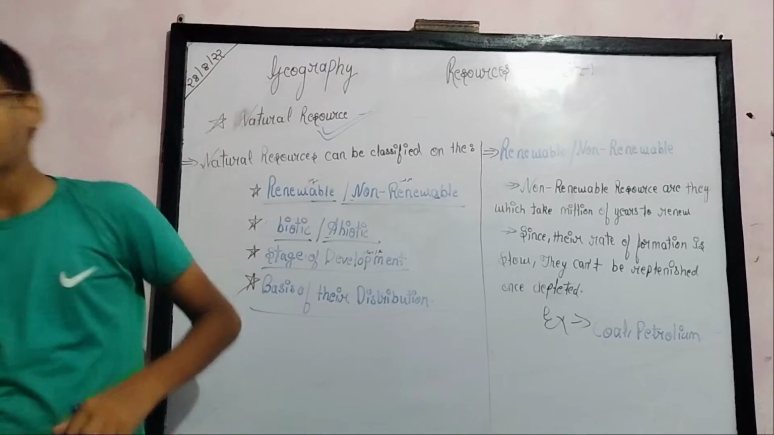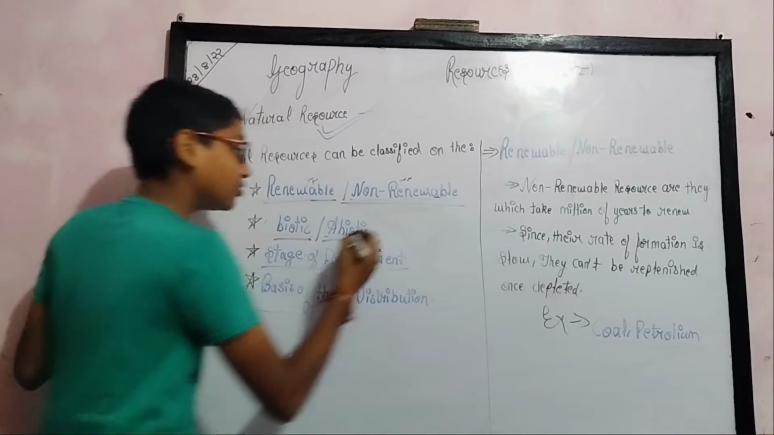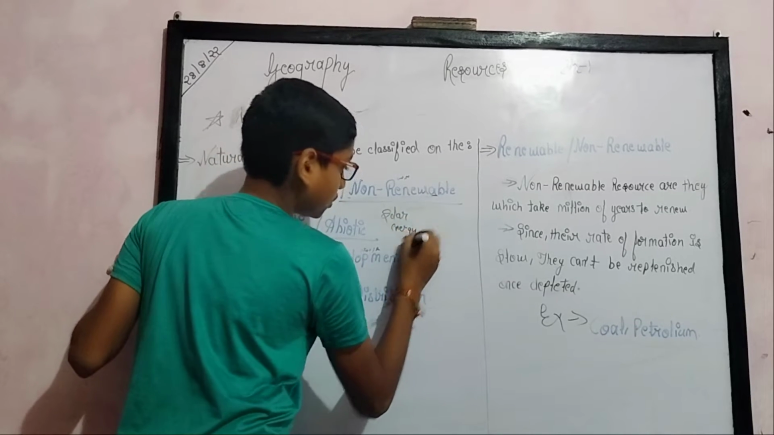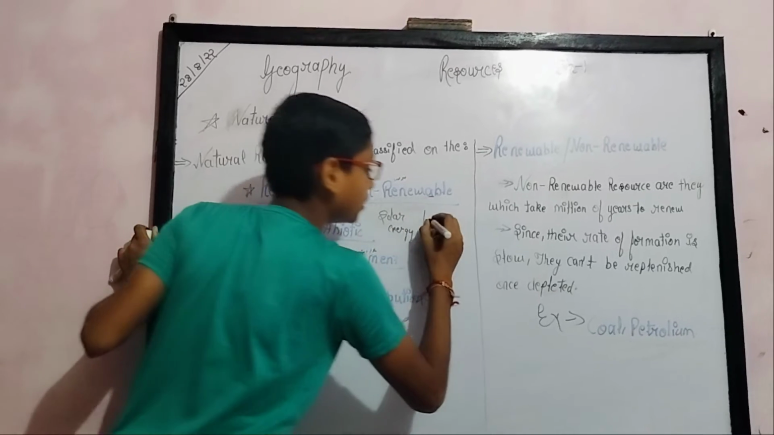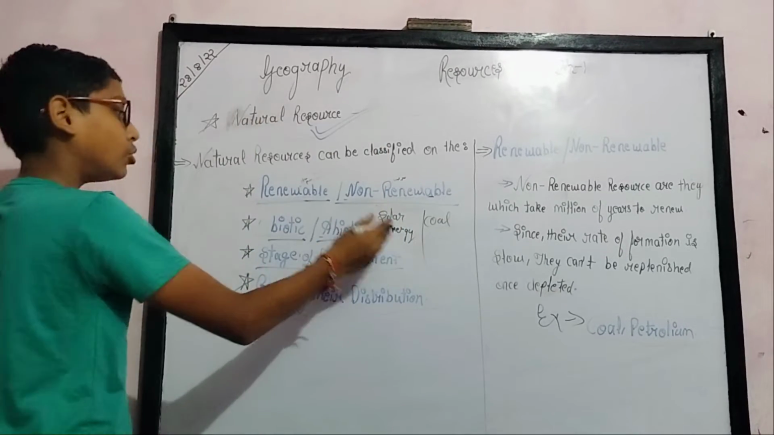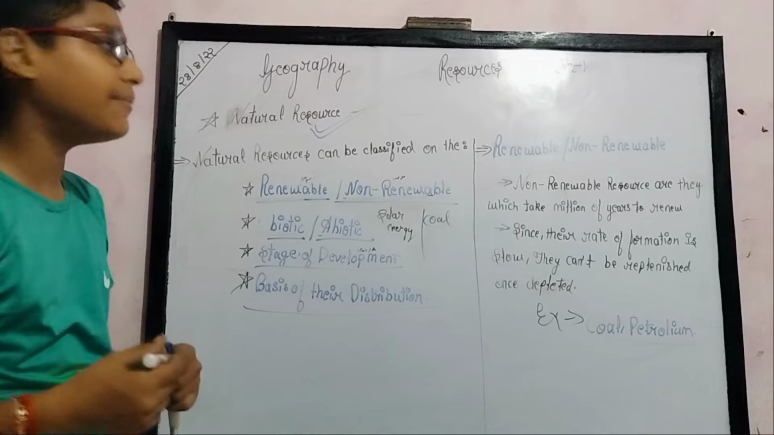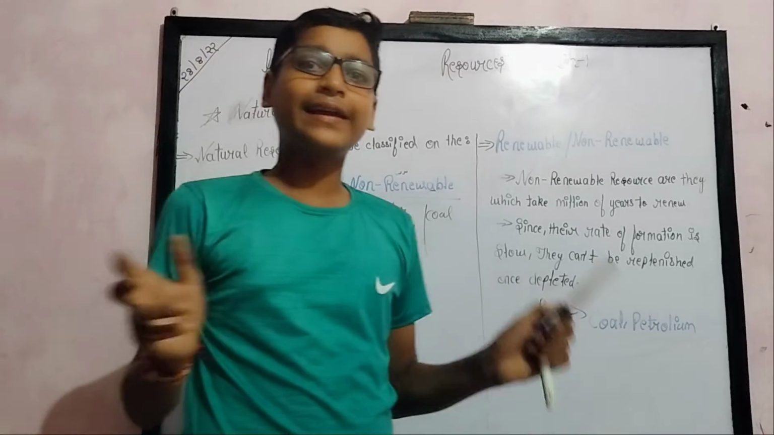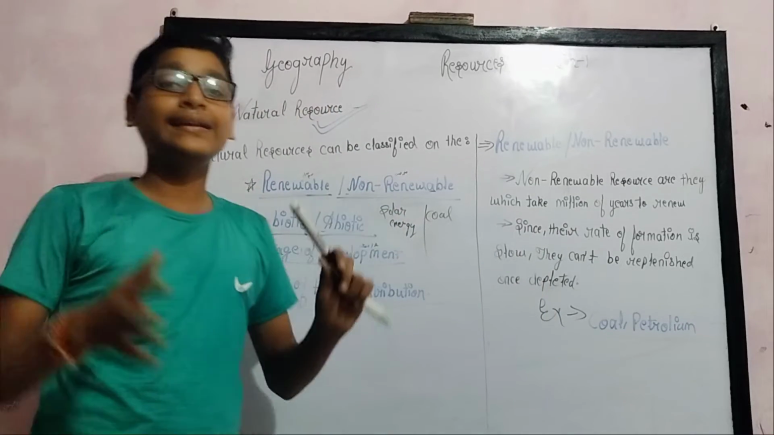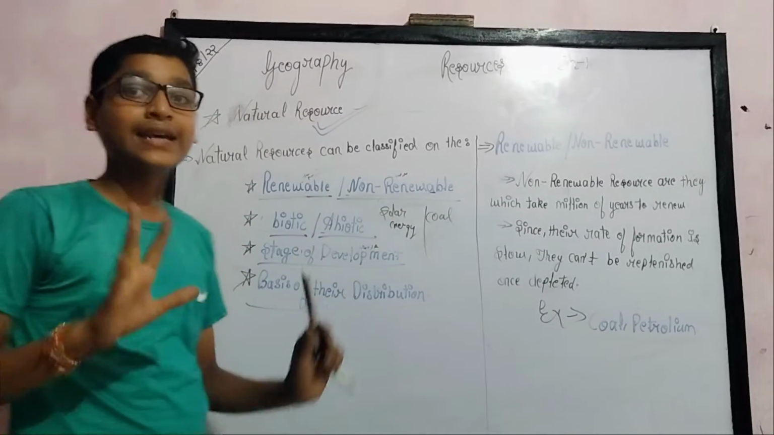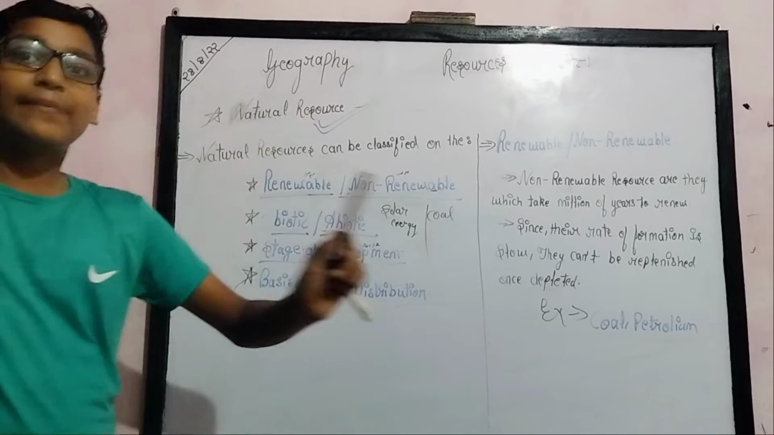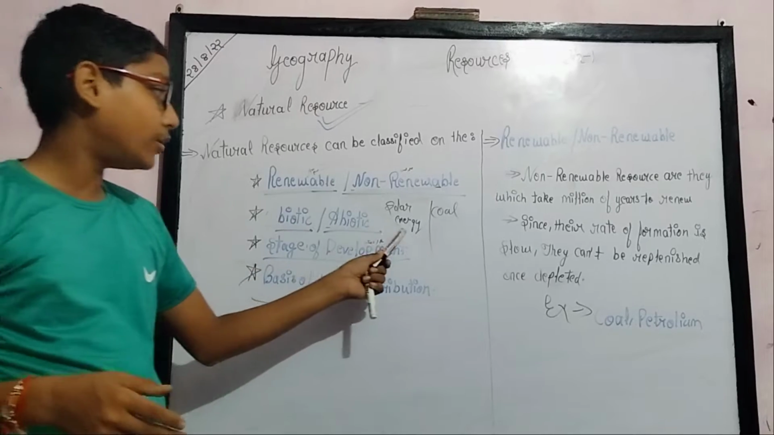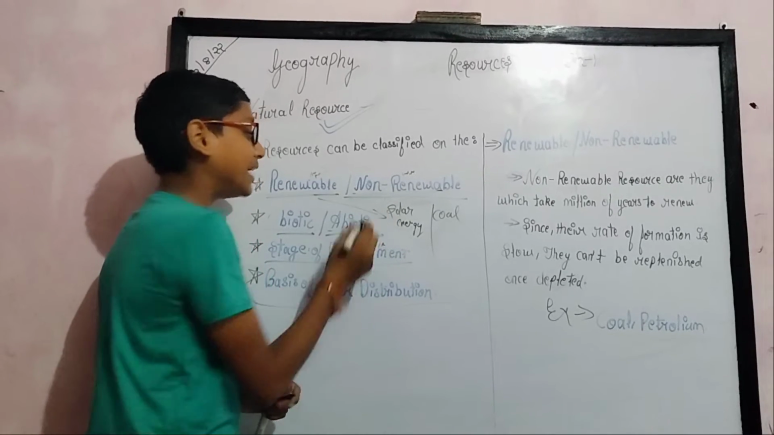Like, there is a resource, solar energy, and there is a second resource, coal. The difference is that coal takes millions of years to form, but solar energy does not take time to renew. In the day the batteries charge from solar energy, and at night we can use them. So solar energy is a renewable resource that we can renew anytime.